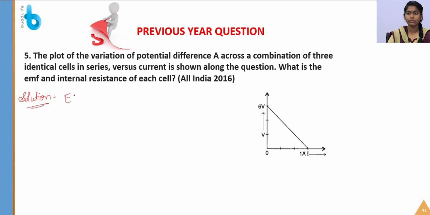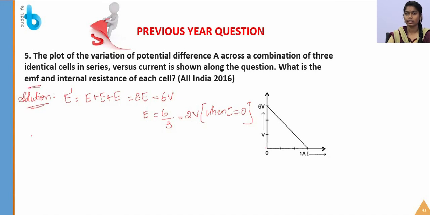As the cells are connected in series, the EMFs of the cells add up. So by the series law, 3E will come, which is equal to 6 volt. So E is equal to 6 by 3, which is 2 volt. Okay. So this is when the current is taken as 0. Yes. So this is the EMF of the cell.